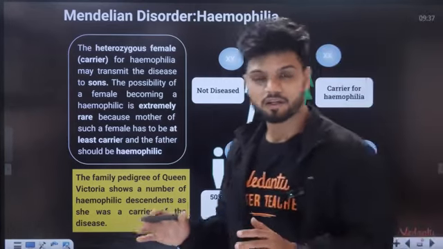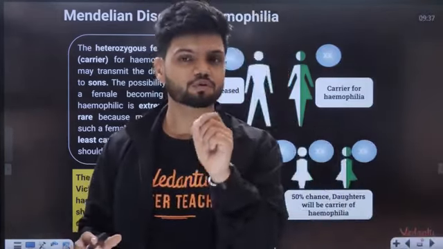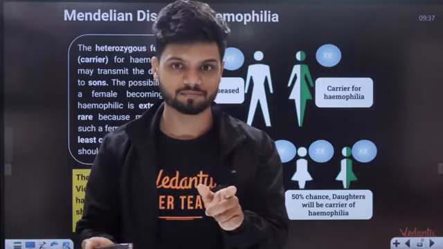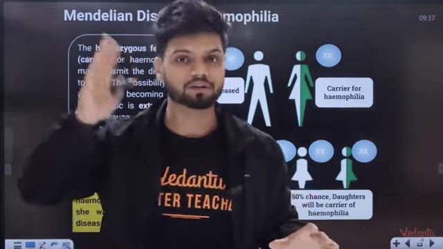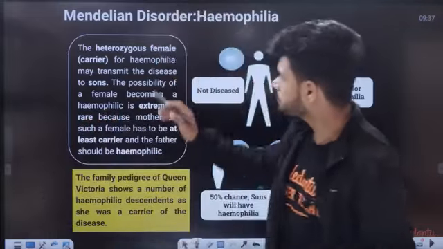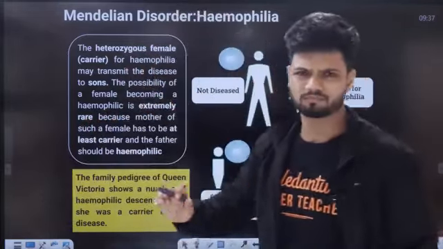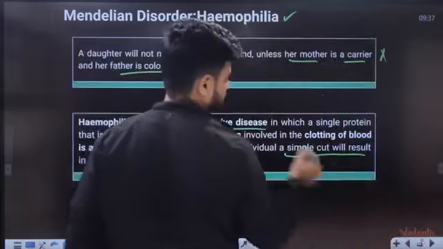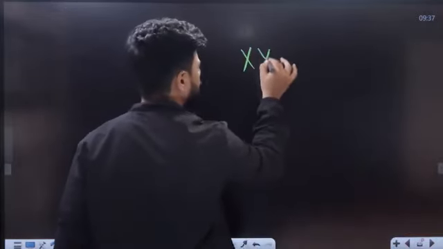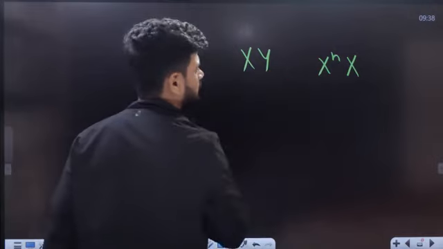Again, here also it is very rare for a female to be affected. Why? Because it is X-linked recessive. So it is very rare in females. Males are generally more affected here again. A heterozygous female carrier for hemophilia may transmit the disease to her son. For example, here we have a carrier female. Let's take the male as XY, no disease, and the female as a hemophilia carrier.